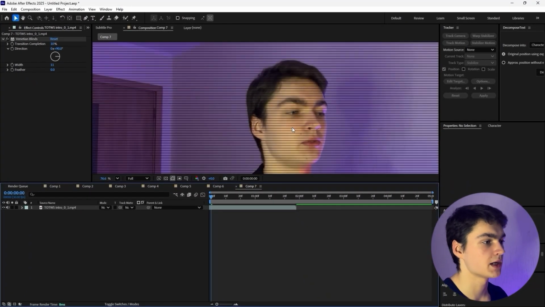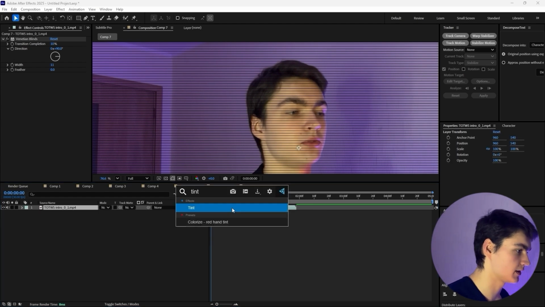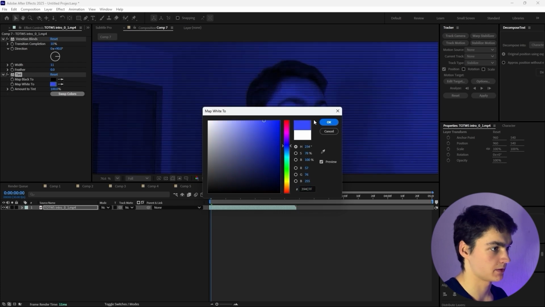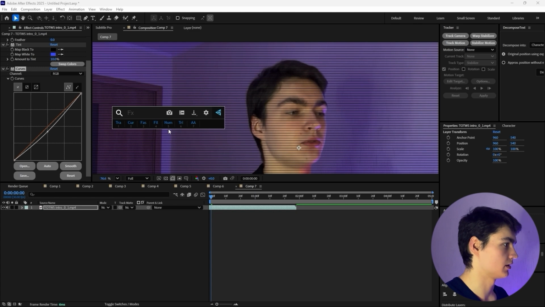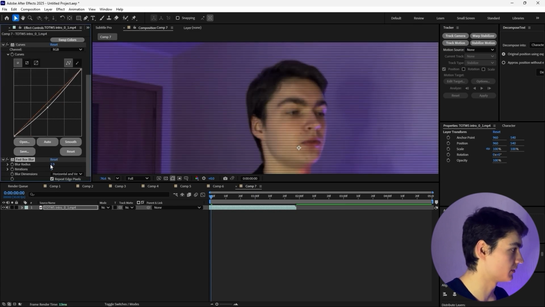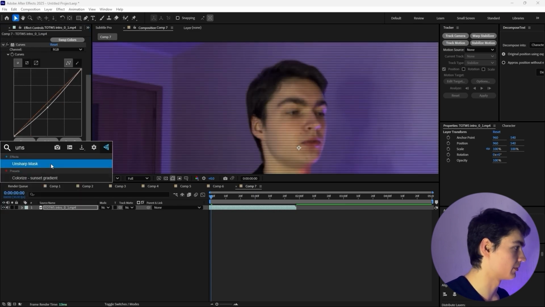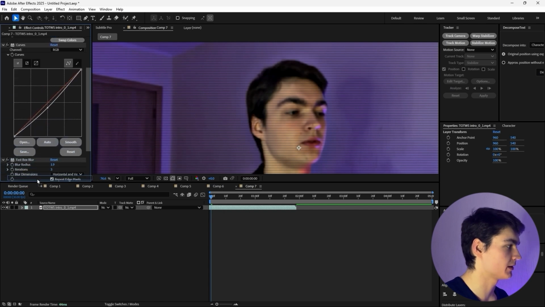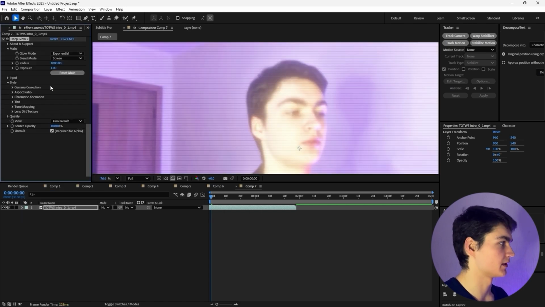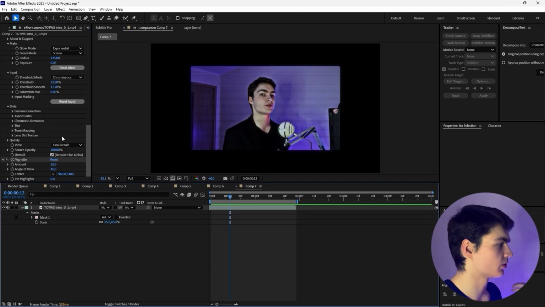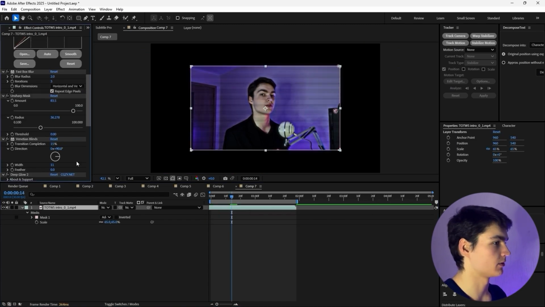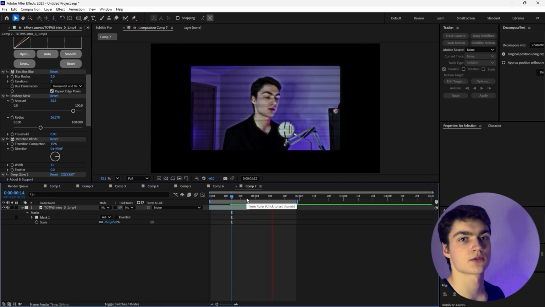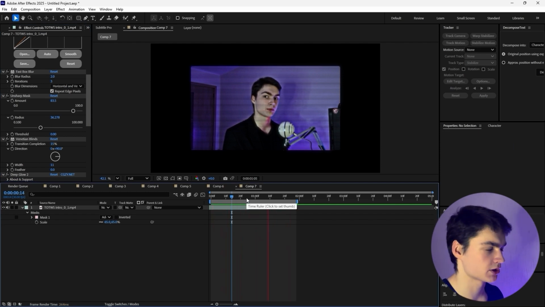And I like to use this effect with some of the effects above, which is tint. Map white to some kind of blue and set the percentage to 10, then curves, then blur a bit, just a bit, and then unsharp mask, and then the Venetian blinds at the very bottom, and at the end we're going to add some bit of glow. I'm not going to go super far into this, but basically you can see what it does. It creates these lines, and it can be used to create these VHS old TV looks.